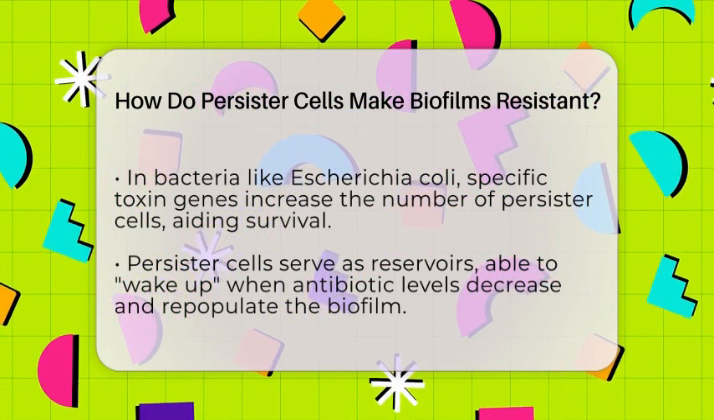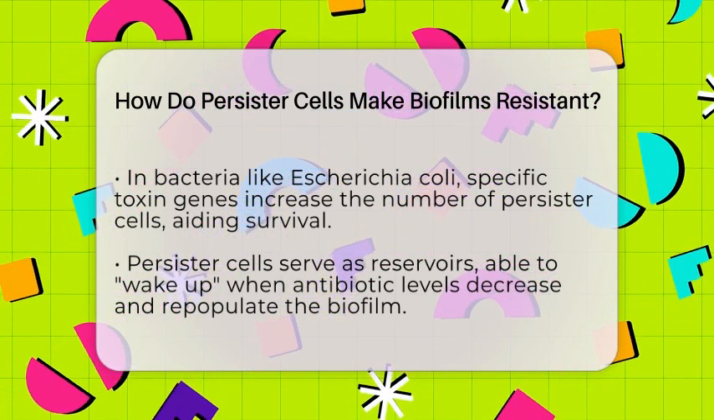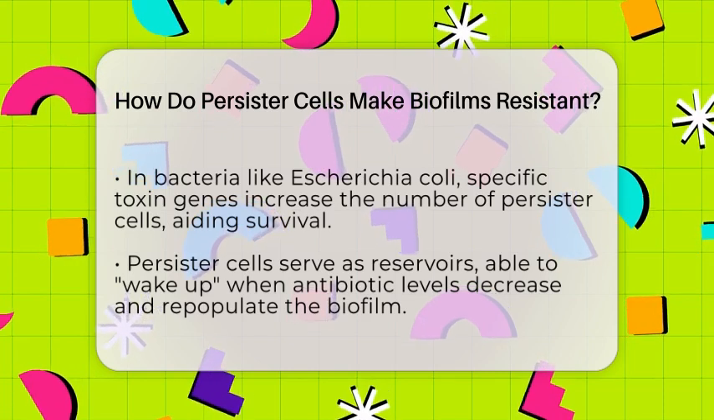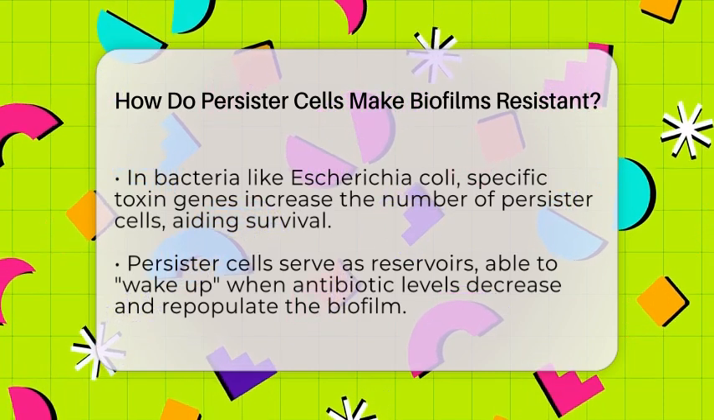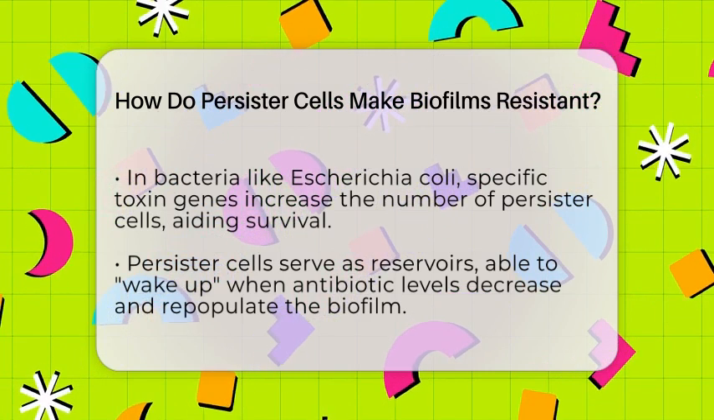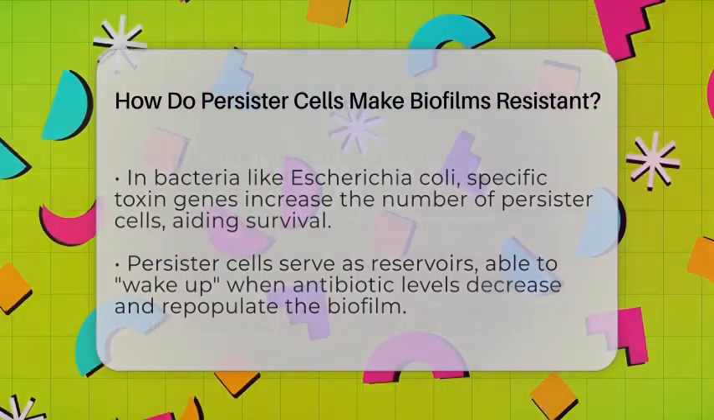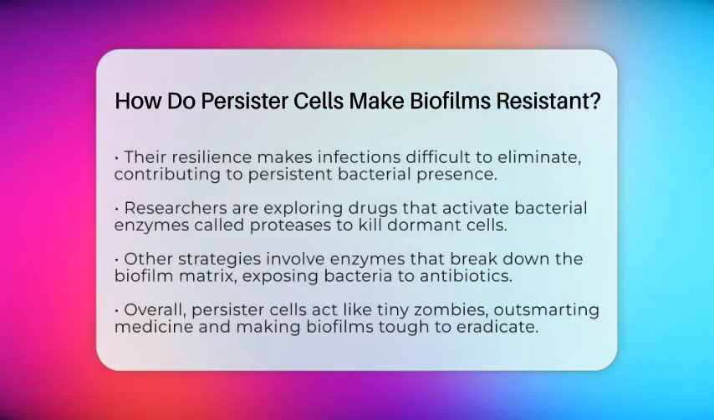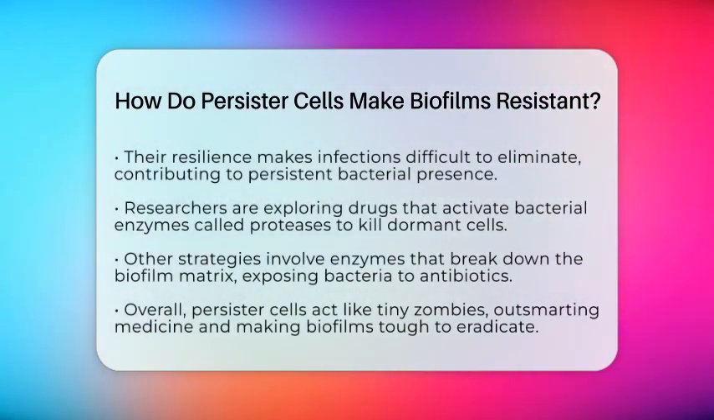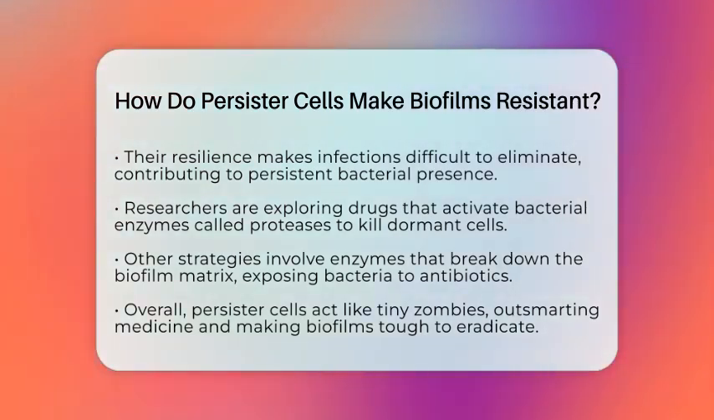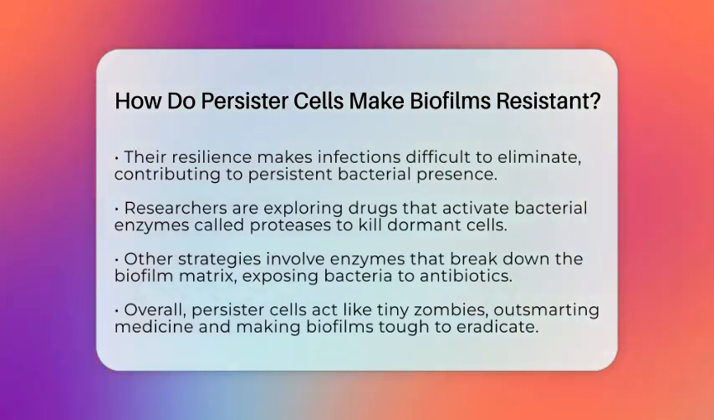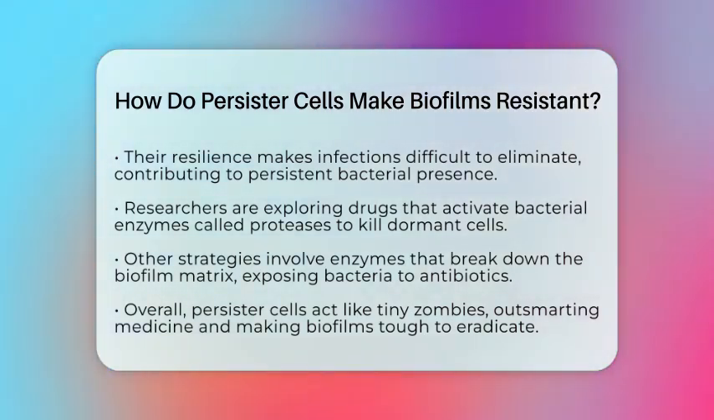Persister cells are not just hiding, they are also reservoirs of bacterial populations. They can wake up when antibiotic levels drop and repopulate the biofilm. This ability makes infections stubborn and hard to treat. Scientists are exploring ways to target these cells by using drugs that activate bacterial enzymes called proteases, which can kill dormant cells. Others are working on enzymes that break down the biofilm matrix, exposing the bacteria to antibiotics.